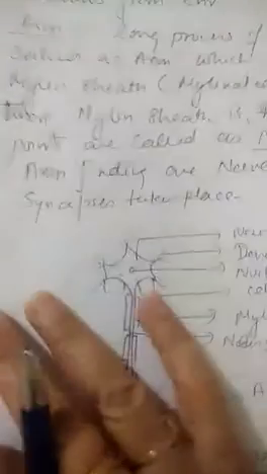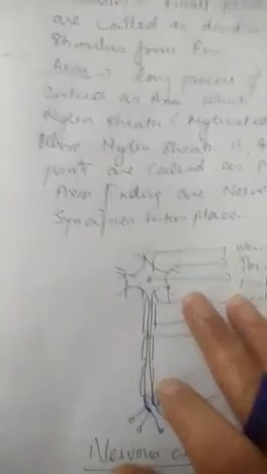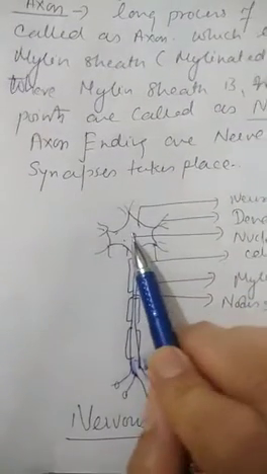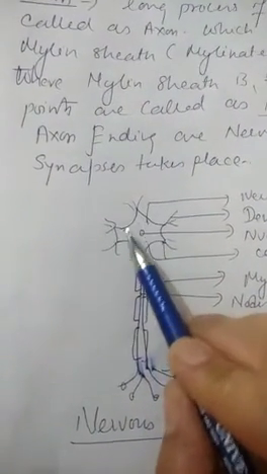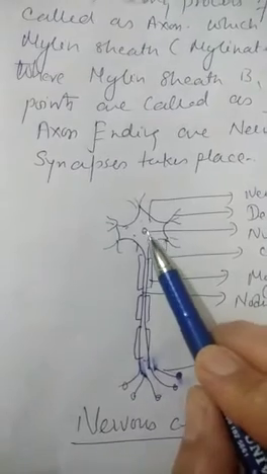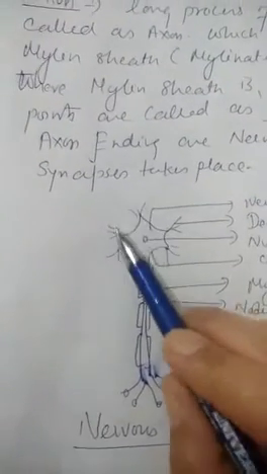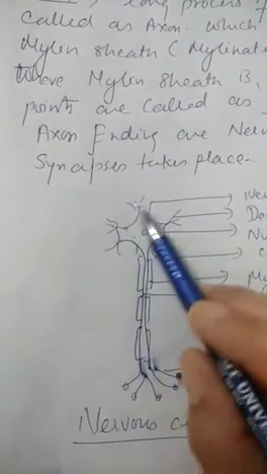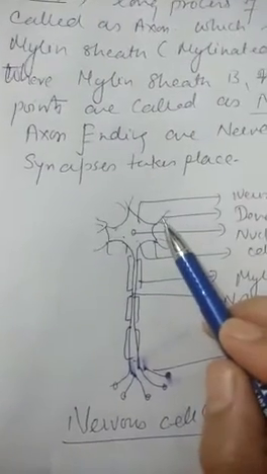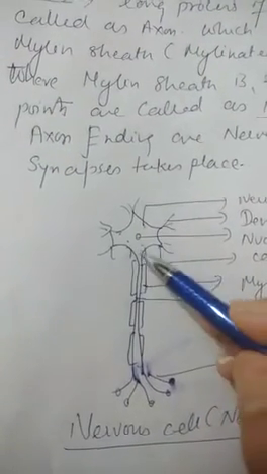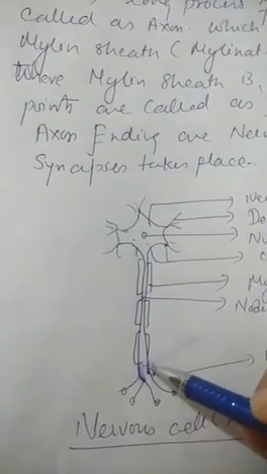Parts of the neuron, which you have already done in the 10th class also: the cell body, dendrons and axon are the parts of the neuron. The cell body is the main part of the neuron, which consists of neuroplasm, that is cytoplasm, and nucleus. Then come the small processes of the cell body, which are called dendrons. One long process is there, which is called the axon.